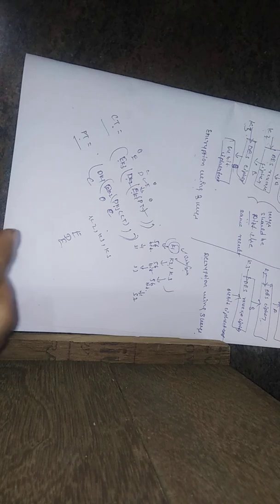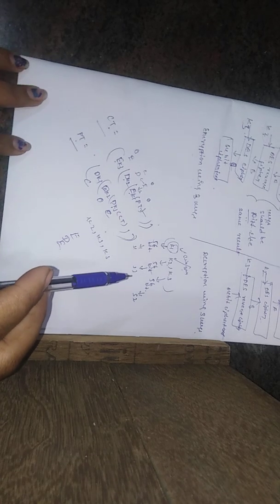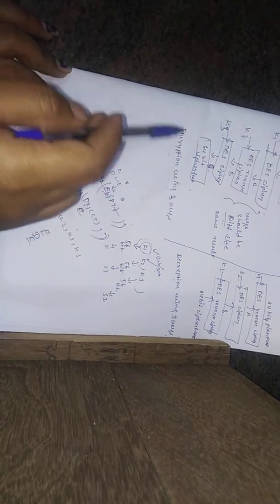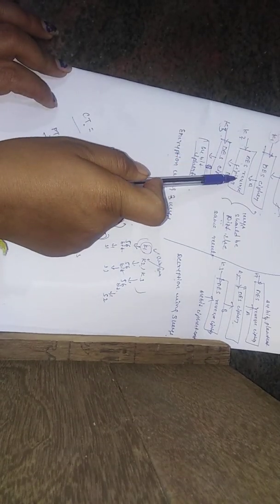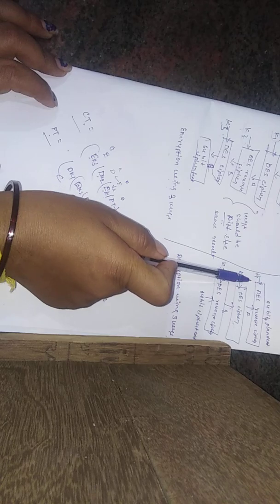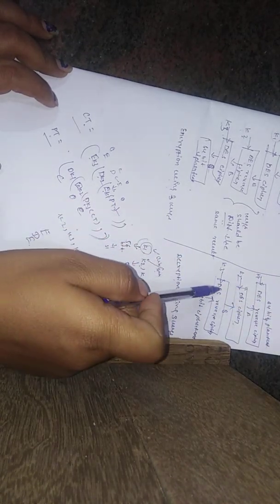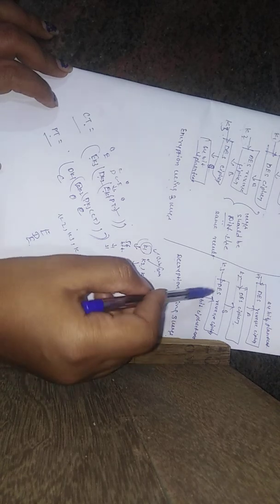Decryption of the ciphertext is the reverse process. First use the decryption with key 3, then the encryption with K2, then finally decrypt with K1. So K3, K2, K1. In the decryption method we use the ciphertext.